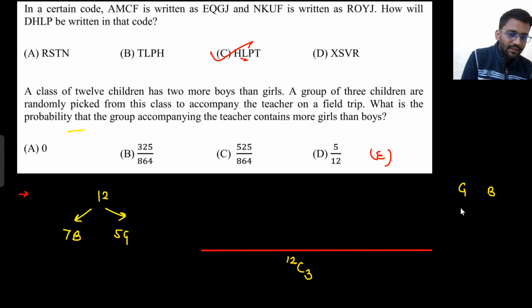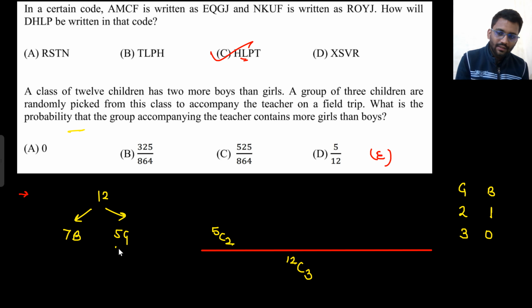So it can be 2 girls and 1 boy, or 3 girls and 0 boys. Is there any other option? 1 girl, 2 boys? No. 0 girls, 3 boys? No. So only these options are there: 2 girls, 1 boy, and 3 girls, 0 boys. So from 5 girls you need to pick. Here 2 possibilities. If you are picking 2 girls, then there should be 1 boy. And if you are picking 3 girls, there should be 0 boys.